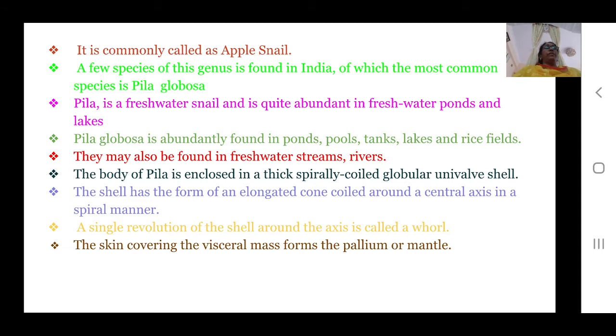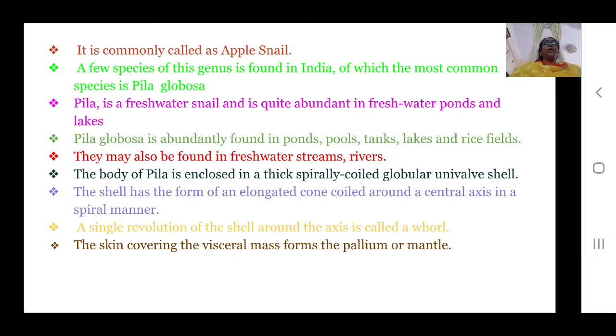You know that there are 9 invertebrate phyla, starting with Protozoa and ending with Echinodermata, and Pila belongs to the phylum Mollusca just before Echinodermata. It is an advanced group or phylum of invertebrates, or non-chordata.